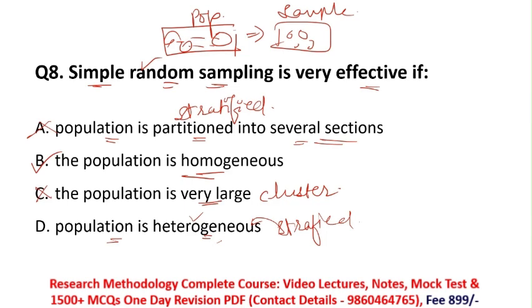But simple random sampling is very simple. In simple random sampling, the population should be homogeneous, and from this population you directly select your sample. So this method is known as simple random sampling. So again here option D is also incorrect, and option B is the right answer for this question.